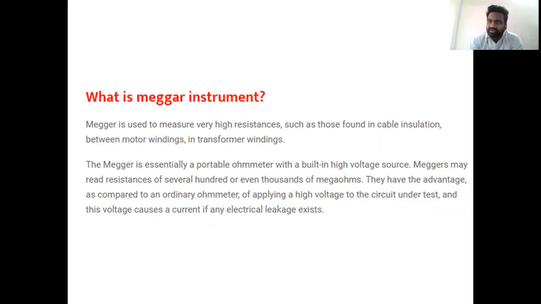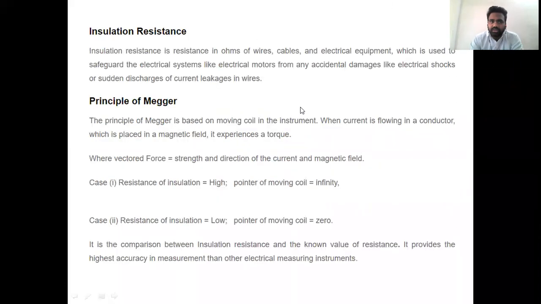But there is an advantage with respect to the ohm meter. The ohm meter's main purpose is also to measure resistance, so what is the main difference between an ohm meter and a Megger? The Megger will apply very high voltages under the test condition, where there is leakage with respect to earth resistance or whatever it may be. Here, what is meant by the term insulation resistance? We keep saying insulation resistance in the previous two slides: the Megger measures the insulation resistance.